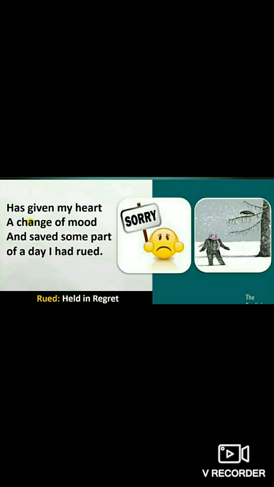So his total sorrow, his sadness, his disappointment is now washed away by the little shower of the cool chilled snow dust. So you can see his spirit, his mood, his mind, his soul is revived now. It has got refreshed again. So after getting the explanation of this chapter, we can say that even a small thing like a dust of snow can bring a drastic change in the poet's mind.